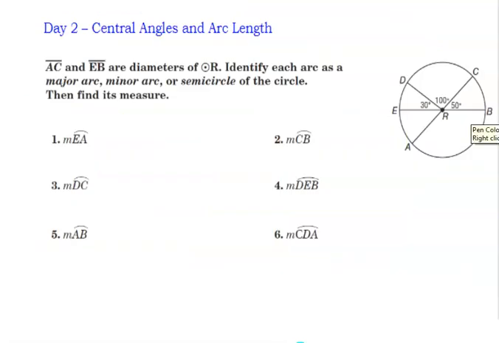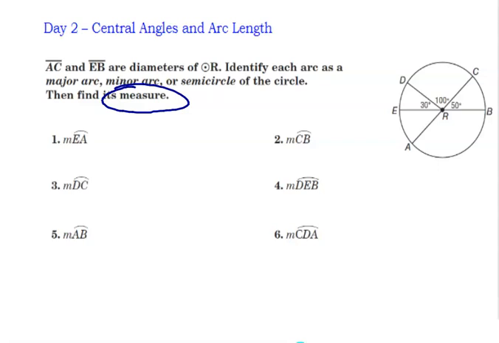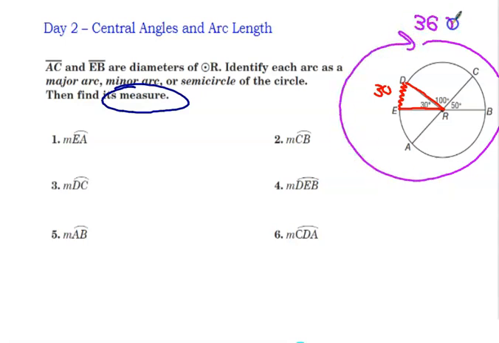All right, so now we try your homework out. Day 2, remember what is a measure, okay? So think about what a measure is compared to what a length is. If you're talking length, you're doing 2 pi r times the central angle over 360. And if we're just talking about the measure, if this is the central angle, that is the same as the intercepted arc. Think of the arc that's attached to that angle, okay? So try these out. Remember, all circles add up to 360 degrees, and try that out.